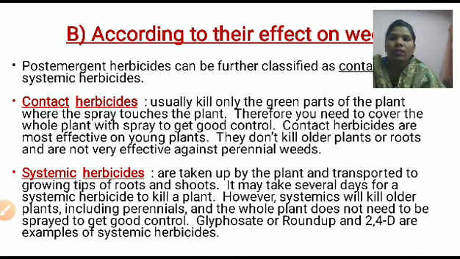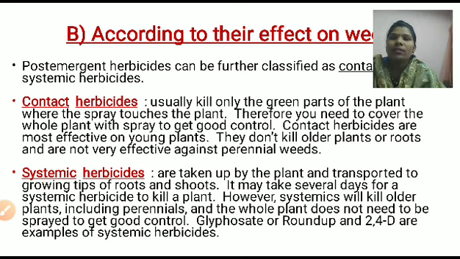That has two types, contact herbicides and systemic herbicides. In contact herbicides, it kills only the green part of the plant. Not the whole plant is going to be killed, only the green part. Whenever we spray, it touches the plant, therefore you need to cover the whole plant. What is the reason? Here we need to cover the whole plant with the spray to get good control. If you want to kill the weed, we have to spray our herbicide on all parts of the plant.